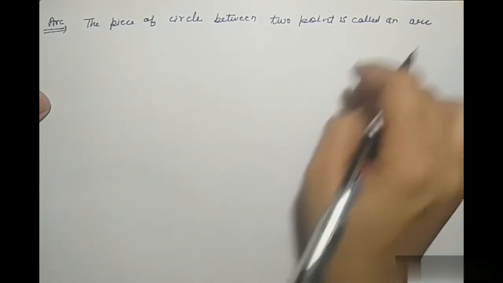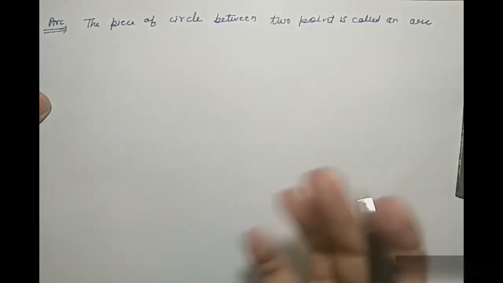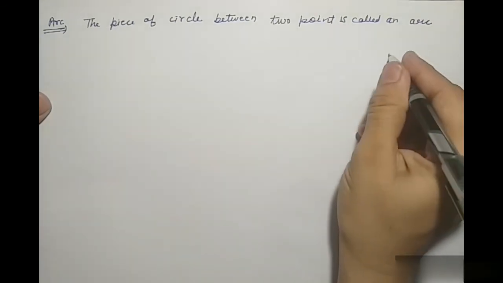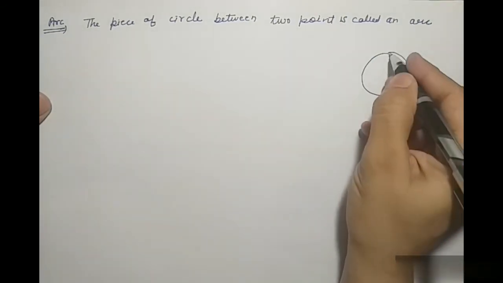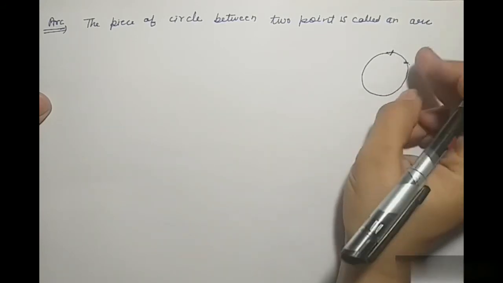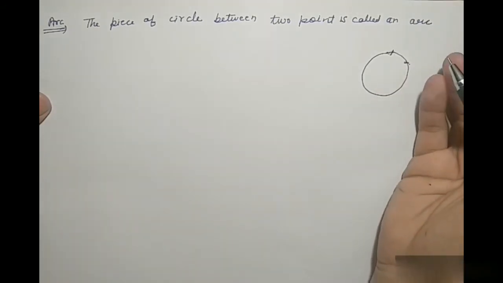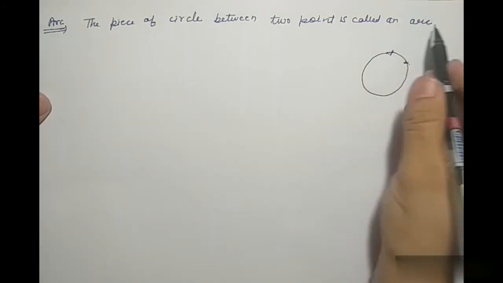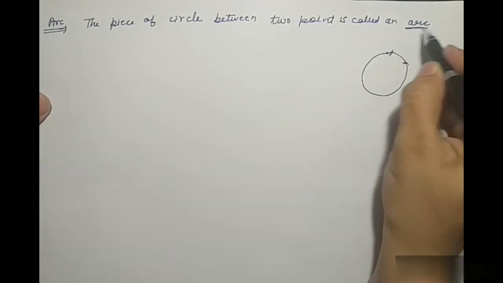You may say that the piece of the circle is called arc. That is a circle. You can cut this part, so this part is called arc. The piece of the circle is arc.